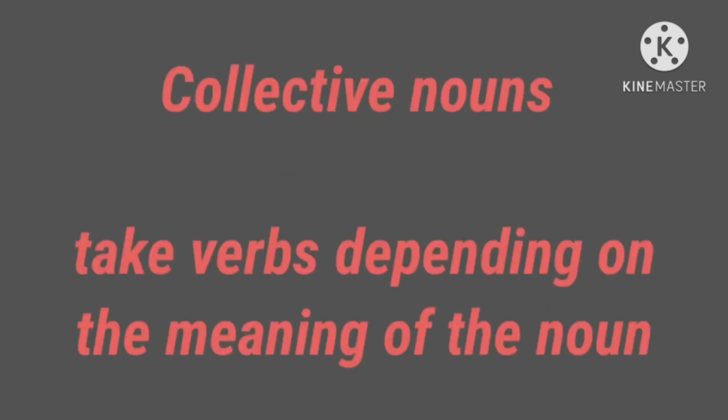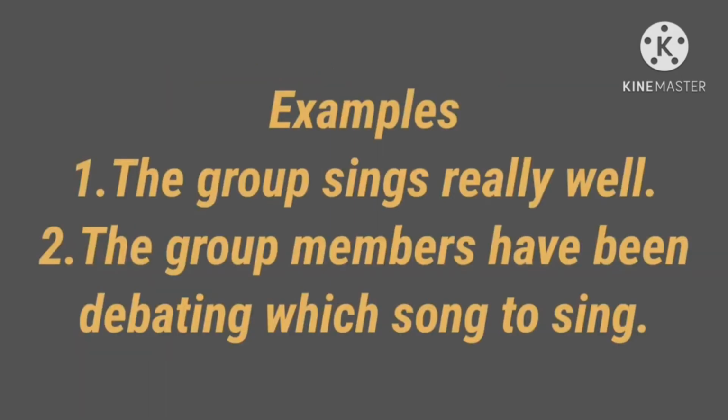Next, collective nouns agreement. Collective nouns like jury, group, team, crowd take the singular or plural form of the verb depending on the meaning of the noun. Examples: the group sings really well.